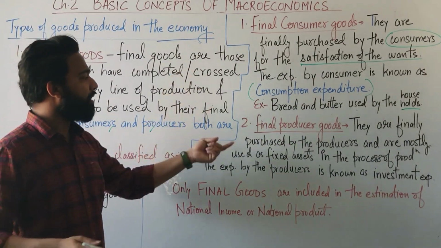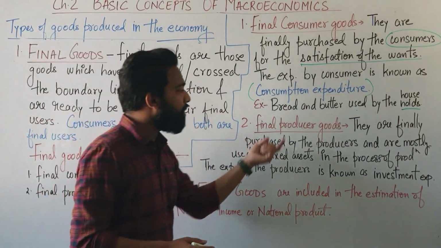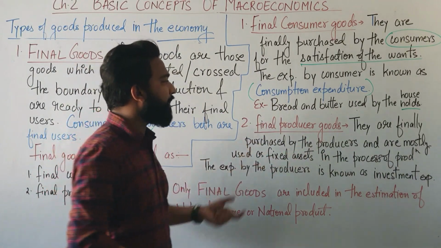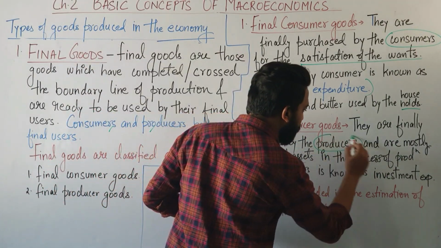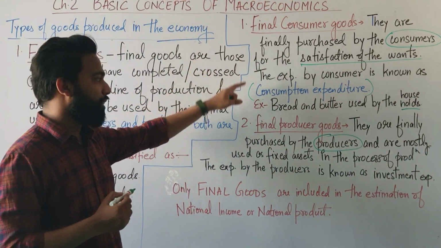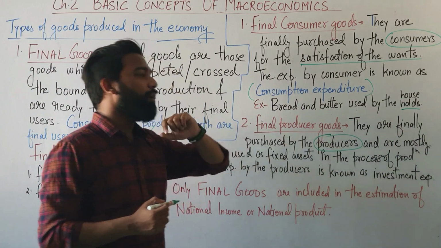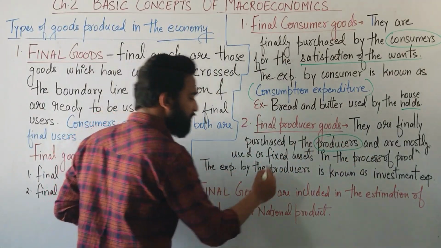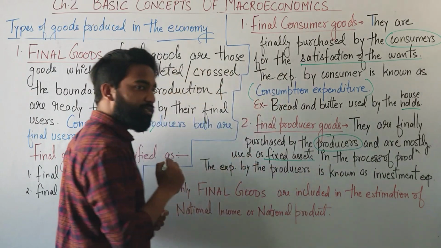Now, the second classification, which is final producer goods. They are finally purchased by whom? By the producers. Here the goods were purchased by the consumers, but here they are purchased by the producers and are mostly used as fixed assets.